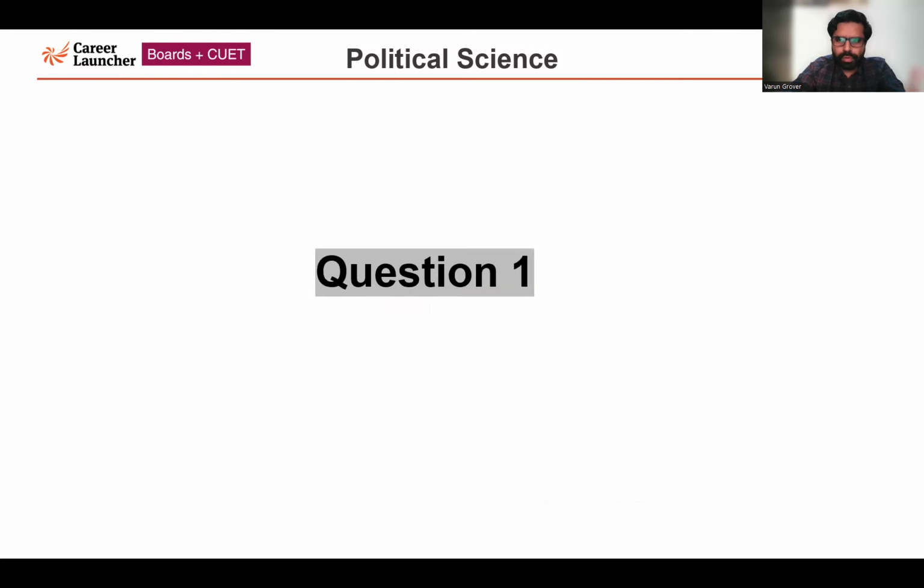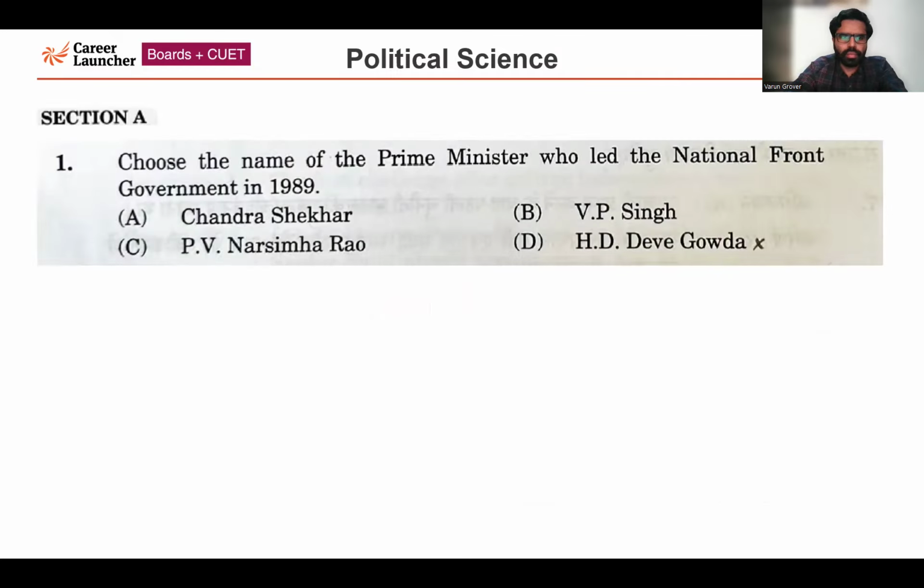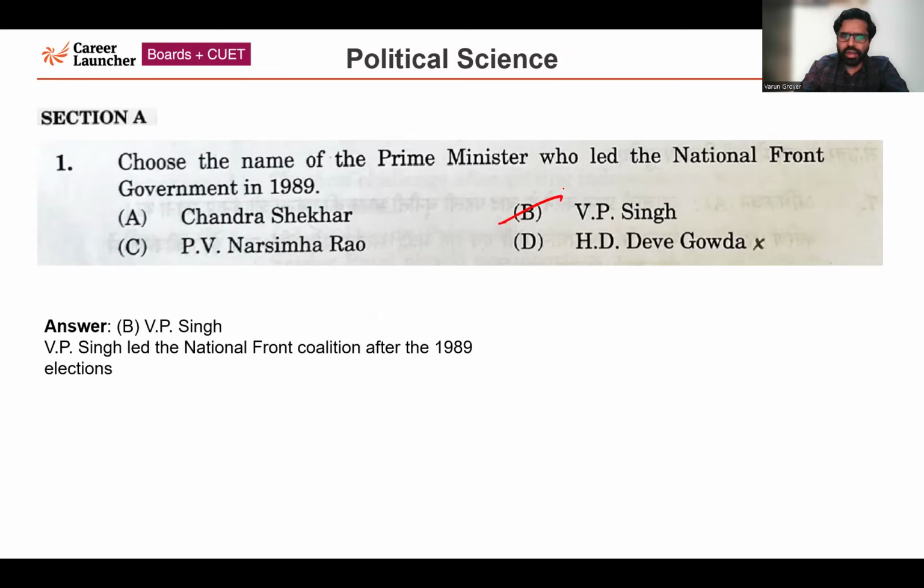So now moving forward with section A, that is the MCQ based section from question number 1 to question number 12. Question number 1. Choose the name of the Prime Minister who led the National Front government in 1989. Options given are option A Chandrasekhar, option B VP Singh, option C PV Narasimha Rao, option D HD Deve Gowda. So the correct answer for this question is option B, VP Singh. It was VP Singh who led the National Front government in 1989. So VP Singh led the National Front coalition after the 1989 election.